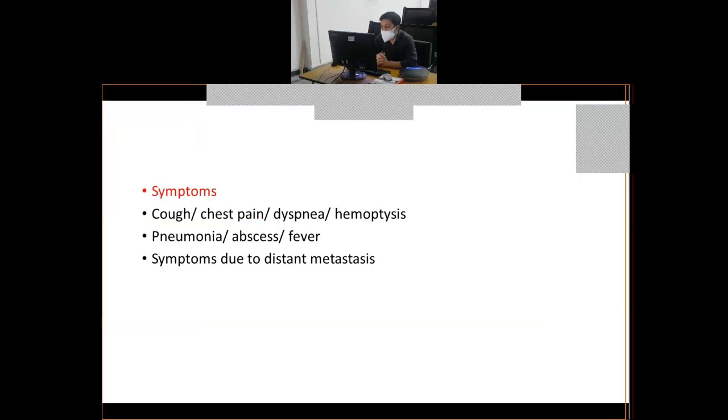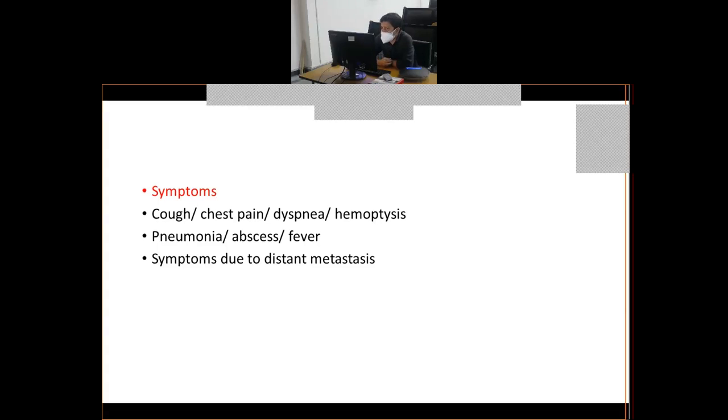Now, what are the symptoms a patient with lung tumors comes with? Usually it is an elderly male or female who will come to your OPD with symptoms of chronic cough, chest pain, dyspnea, hemoptysis. You know what dyspnea is? That is loss of breath or lack of breath. They will say, I cannot breathe properly. Hemoptysis, they will give a history that they are vomiting blood. Hemoptysis is coughing up blood from the respiratory system.